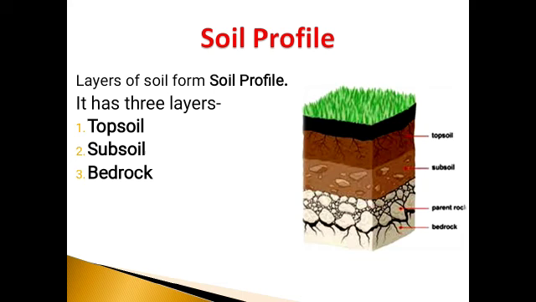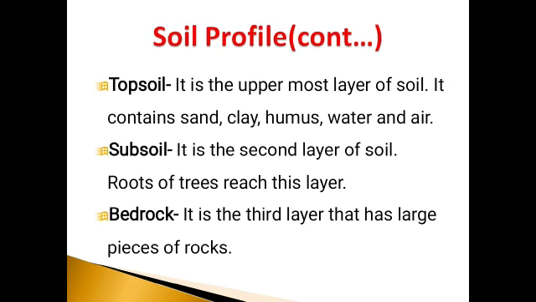First of all, the meaning of soil profile. As you know, soil is made up of different layers. These layers of soil form the soil profile. These different layers contain particles of different sizes. The three layers are, starting from the top, topsoil, then in the middle is subsoil, and the last one is bedrock. First of all, let us discuss what is topsoil.